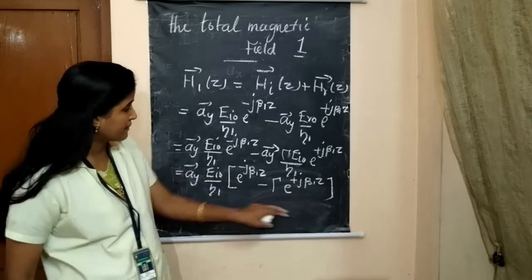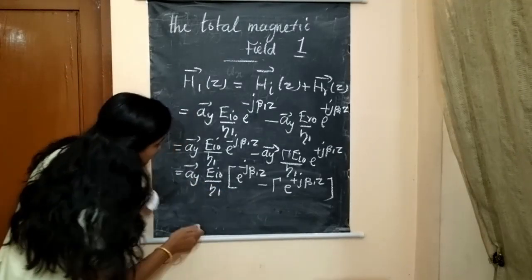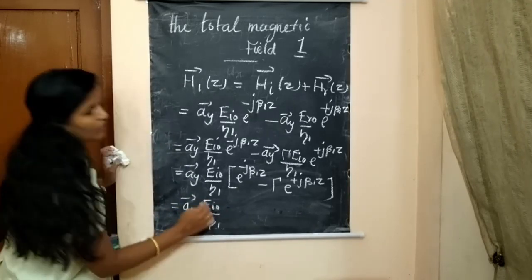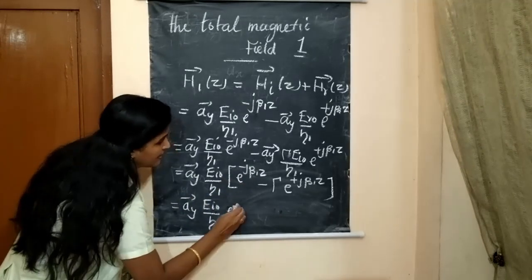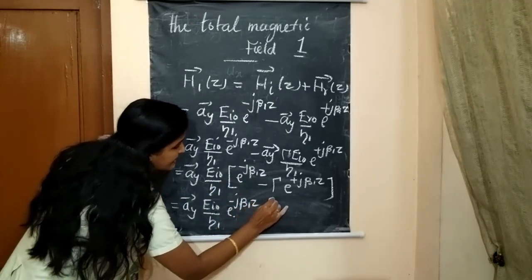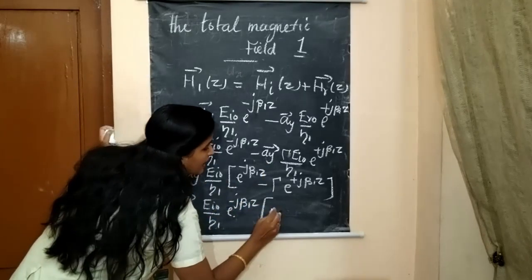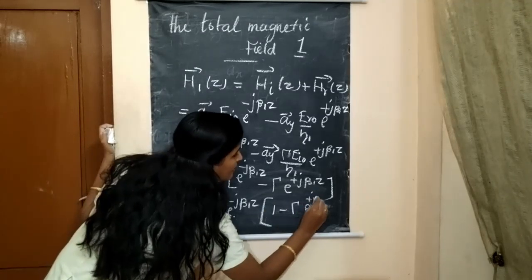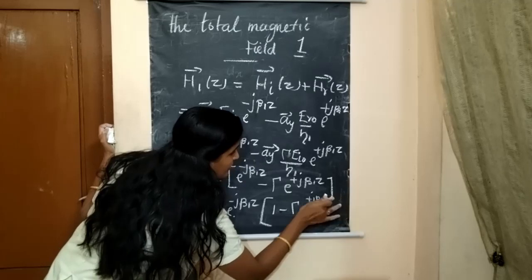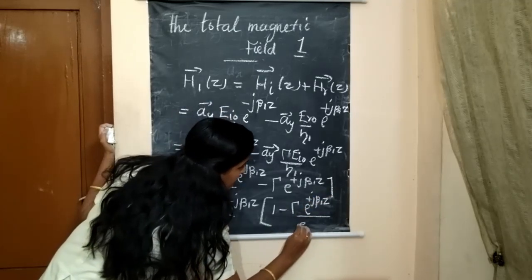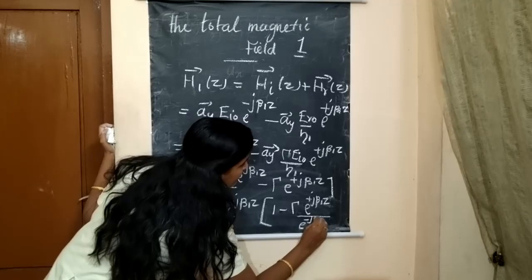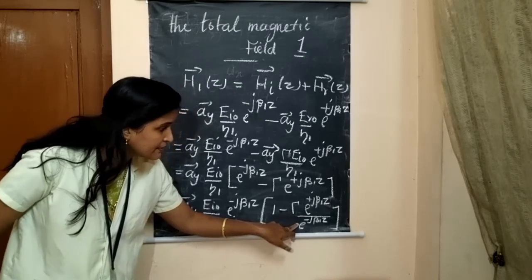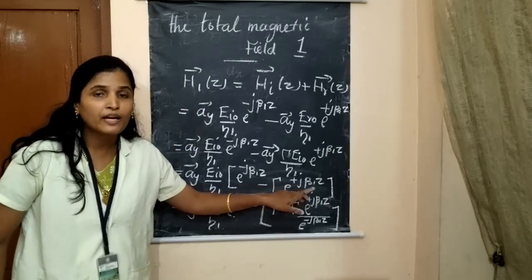Now we'll write it again. a_y E_i0 divided by eta_1, and I'll take the e^(-jβ1z) outside. Then it will become 1 minus Γ e^(+jβ1z) divided by e^(-jβ1z). So the denominator term, when it comes to the numerator, becomes plus.